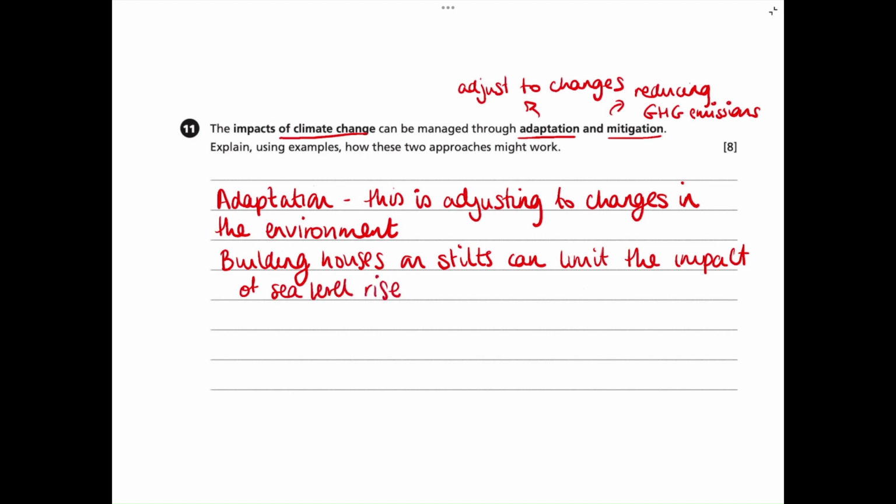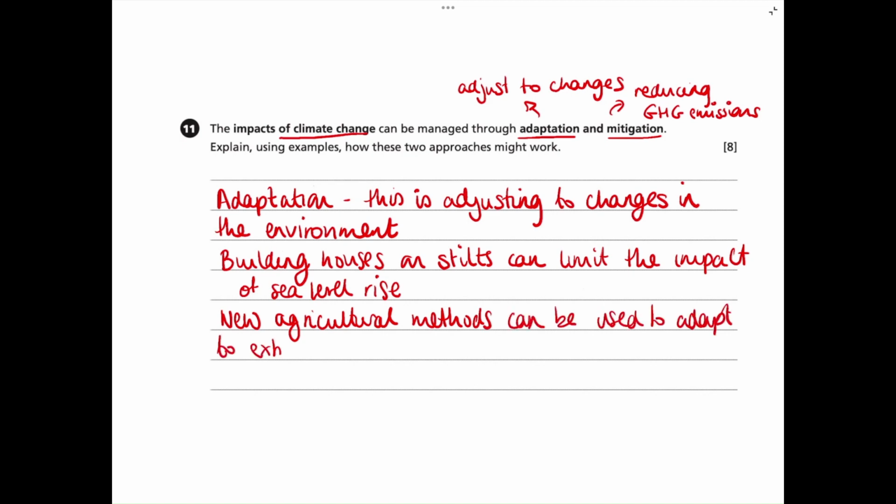We could also write about new agricultural methods, and how new agricultural methods can be used to adapt to more extreme weather that places might experience as an impact of climate change. So let's go on to mitigation now.